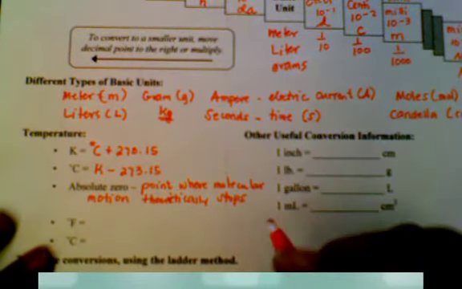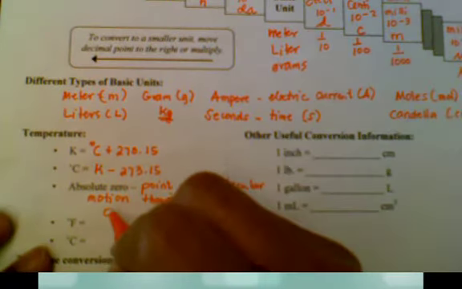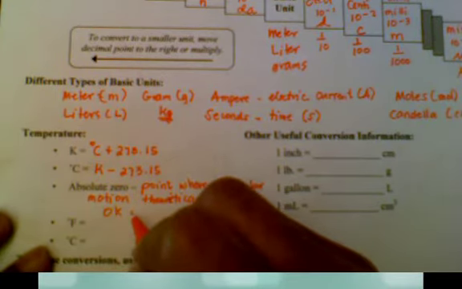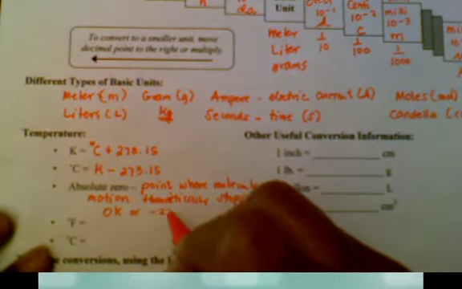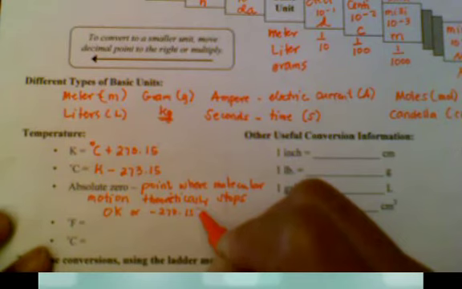What we mean by this is that the molecules stop vibrating, the nuclei stop flipping around, and even the electrons stop orbiting the nucleus. Everything stops moving. And the temperature at absolute zero is going to be 0 Kelvin or negative 273.15 degrees Celsius.